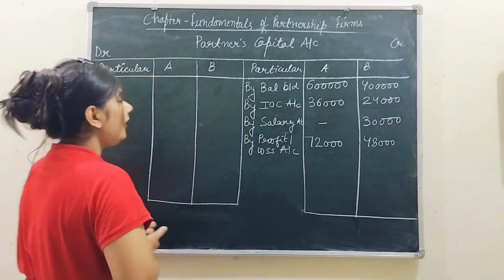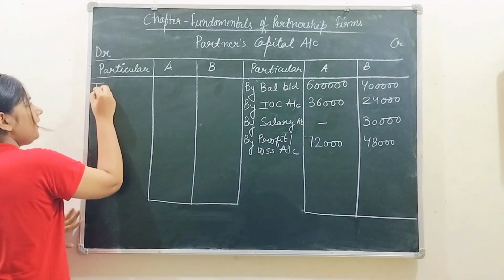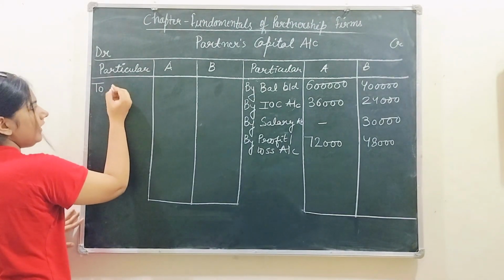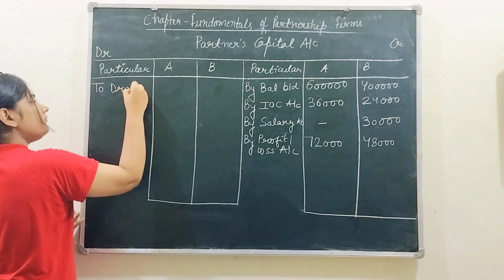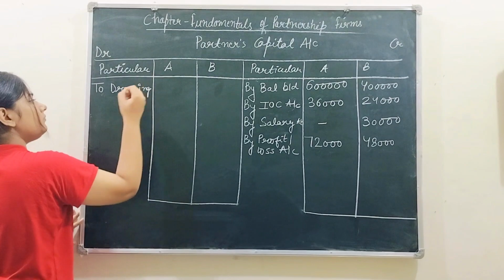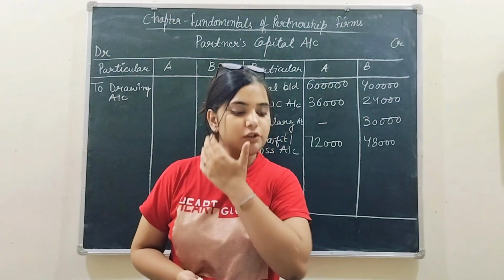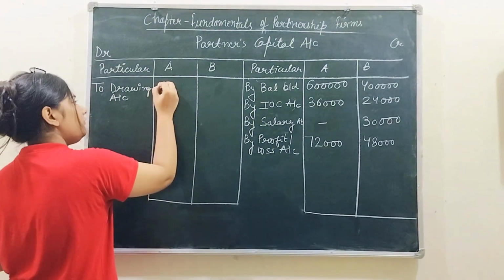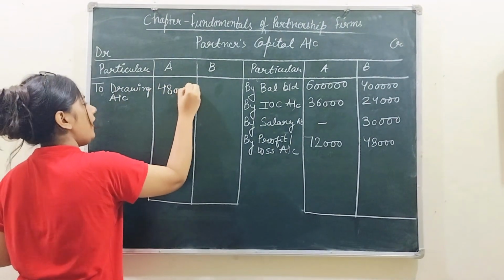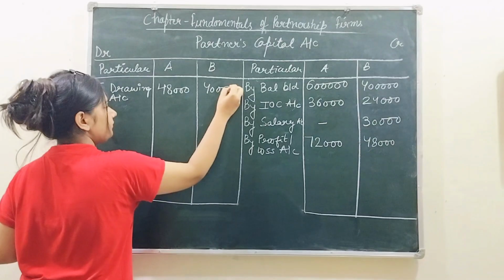Now comes your debit side. तो आपकी debit side में सबसे पहले आएंगी drawings, right? So how much drawings they have told you in the question? 48,000 and 40,000. 48,000 for A and 40,000 for B. Right?